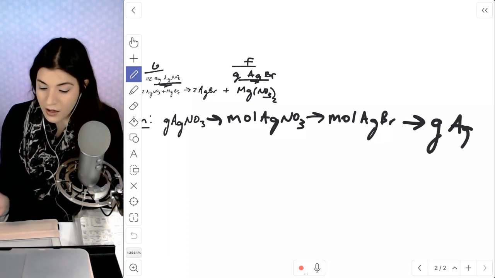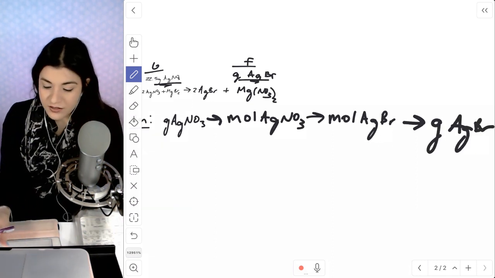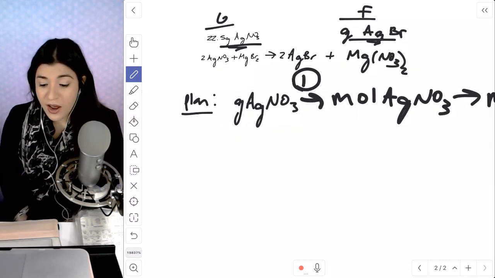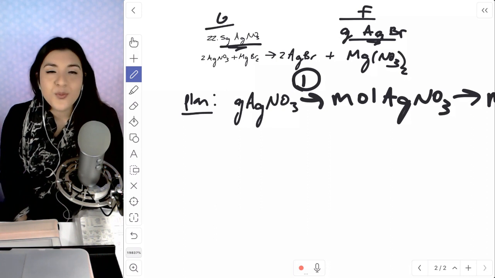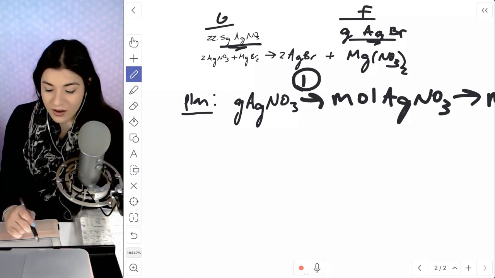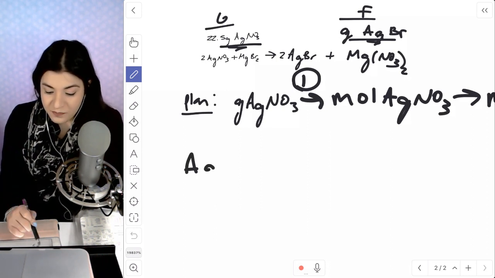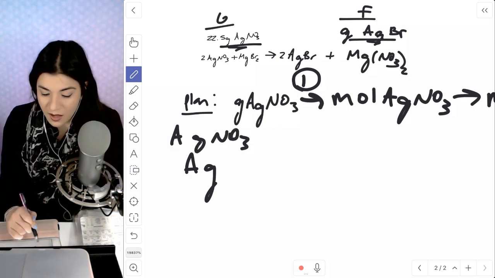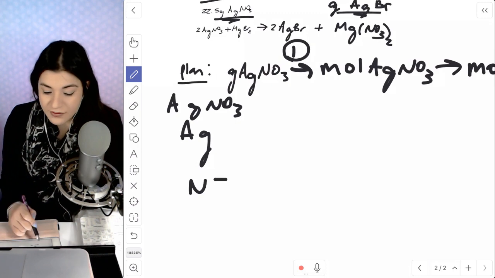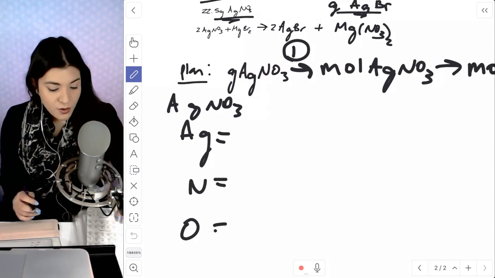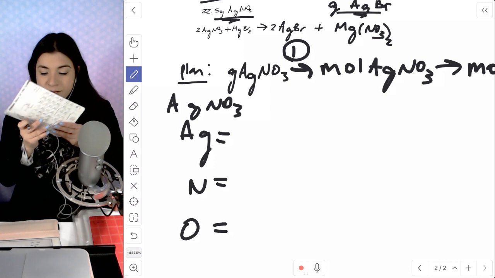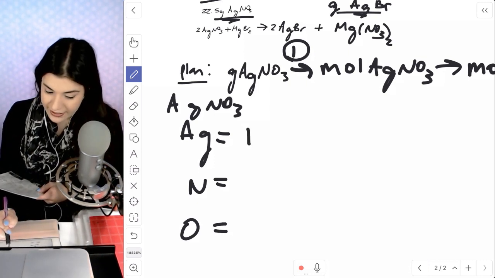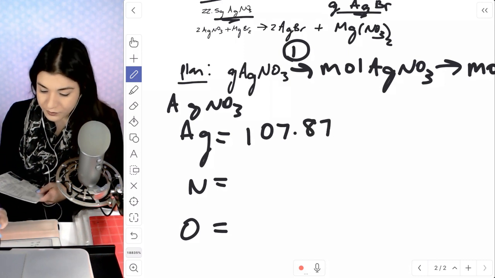Let's start off with finding the molar mass because I will need that for the first conversion factor. Going from grams to moles, we use molar mass. So let's find the molar mass of silver nitrate. I'm going to separate every single element apart and write its individual mass. Let's go back to our periodic table. Silver is 107.87 grams per mole.